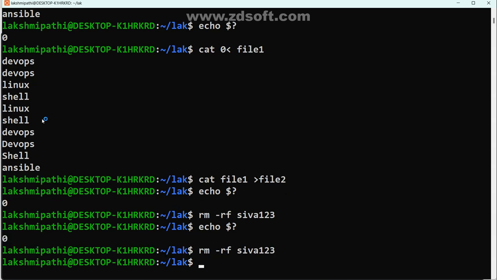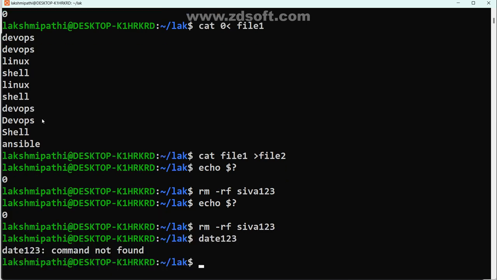Again, I go for Shiva. Such a file is not there, but even so it is showing like that. Now what I may do is go for calendar. Calendar may not be there, right? I think date 123 — such a command is there or not? There is no such command.